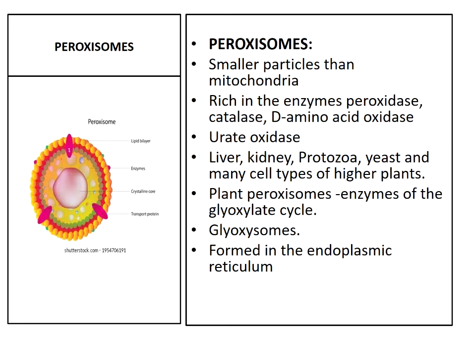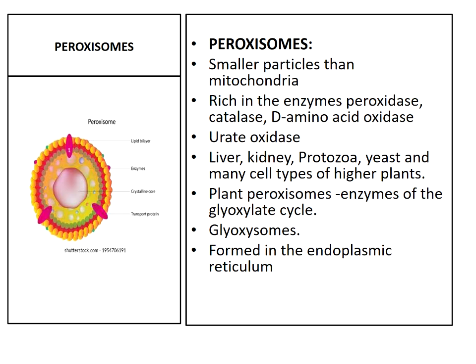But plant peroxisomes have different enzymes, including the enzymes of the glyoxylate cycle. Hence their name is glyoxysome. So for that purpose peroxisomes are also called glyoxysomes.